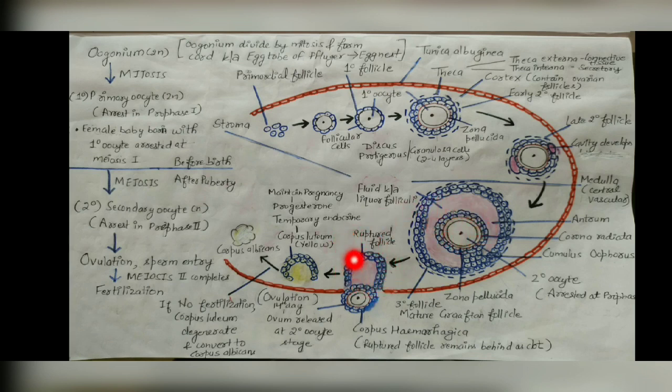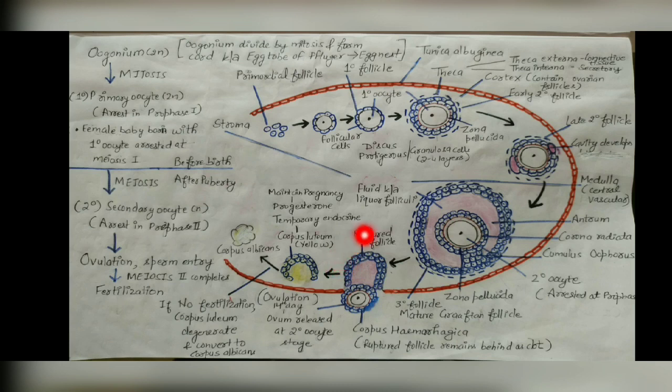The remaining ruptured follicle along with the theca is called the corpus hemorrhagicum. Why do we say corpus hemorrhagicum? Because after rupturing, bleeding occurs, since blood capillaries are present in the stroma. But that bleeding will stop and form a clot. Because of the clot formation, this structure is called the corpus hemorrhagicum.